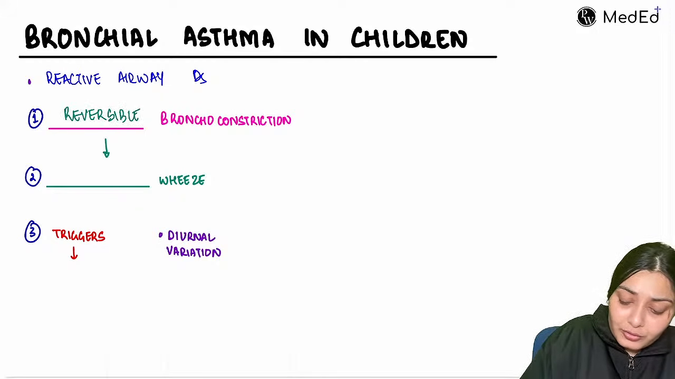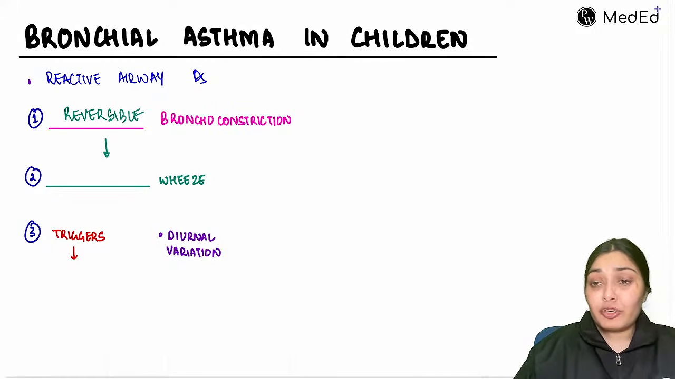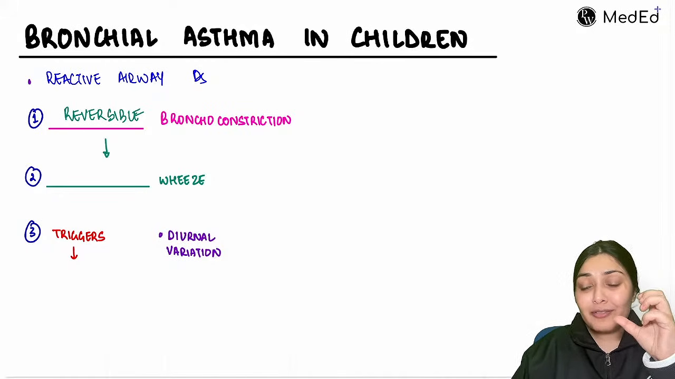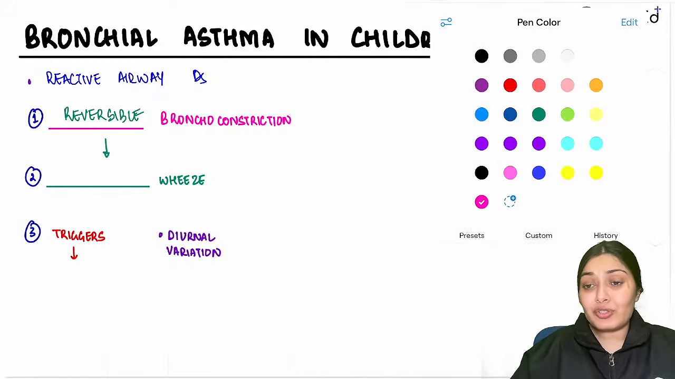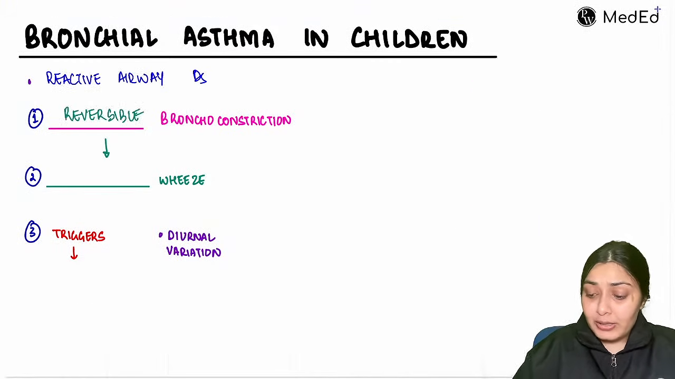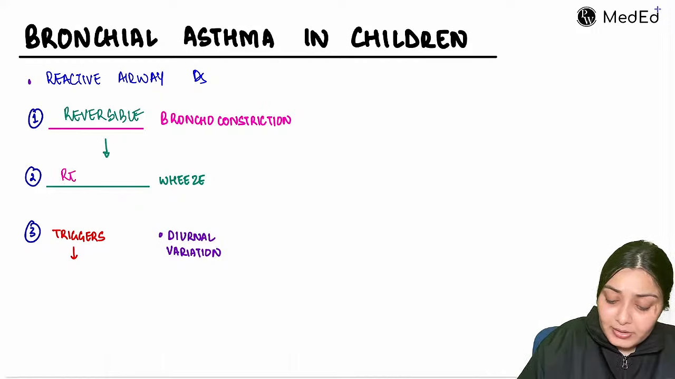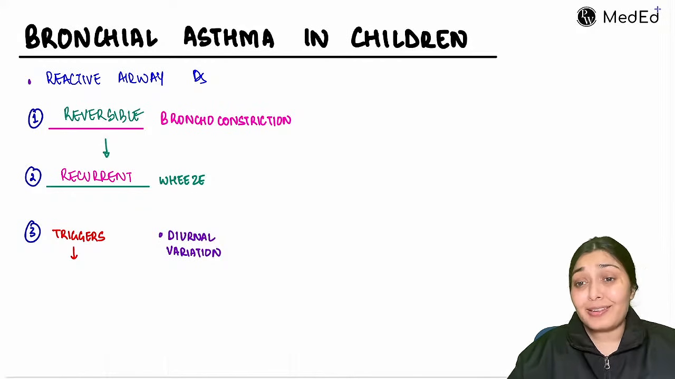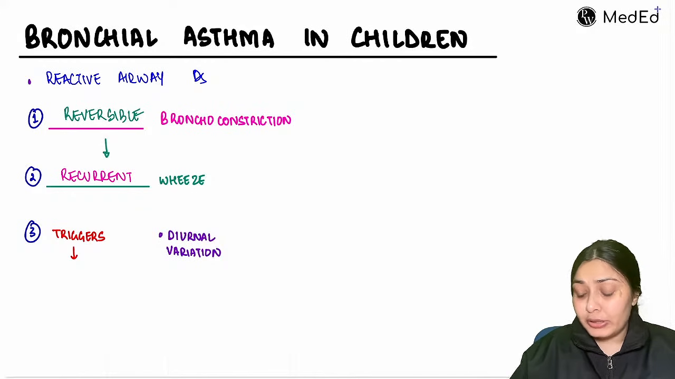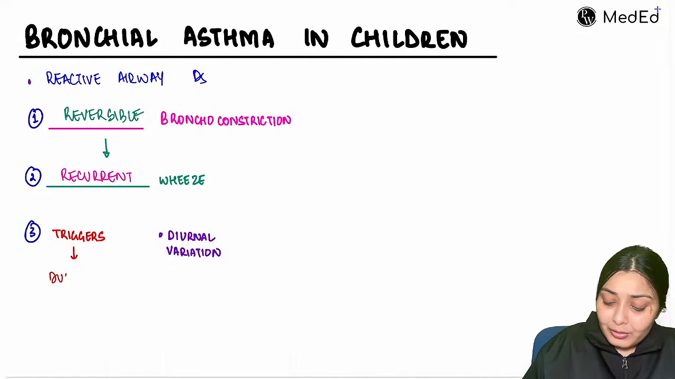Reversible bronchoconstriction. And whenever there is bronchoconstriction, my lower airways are going to get constricted, so there will be a wheezing-like sound. Because of this reversible bronchoconstriction that happens in response to the trigger, there will be recurrent wheezes in this child. This all happens in response to triggers. These triggers could be anything: dust, pollen, animal dander.